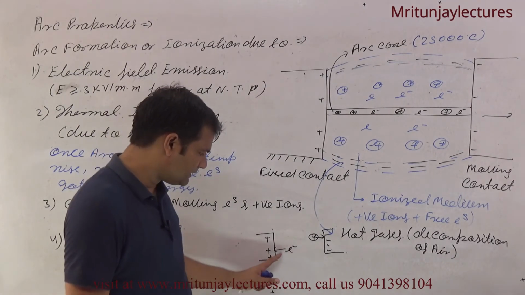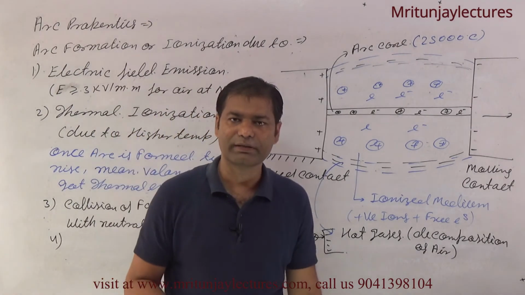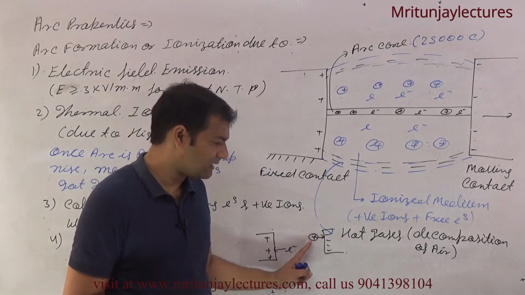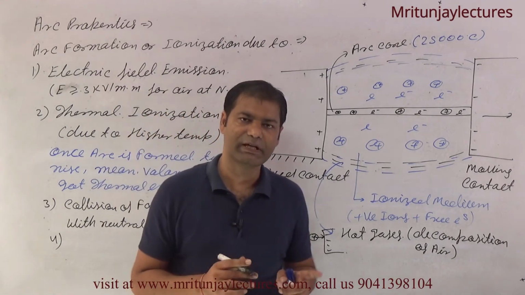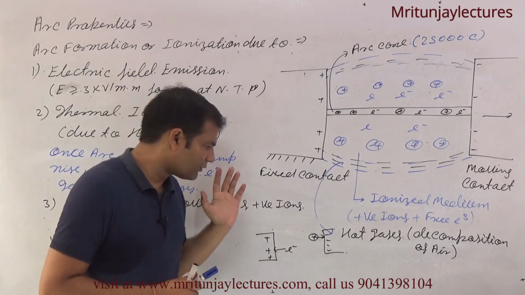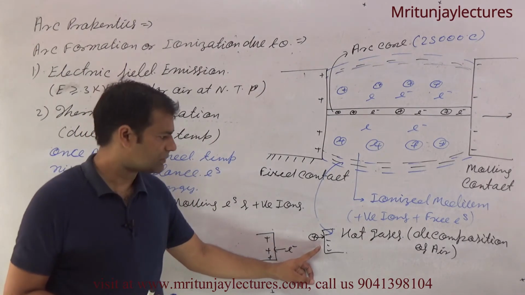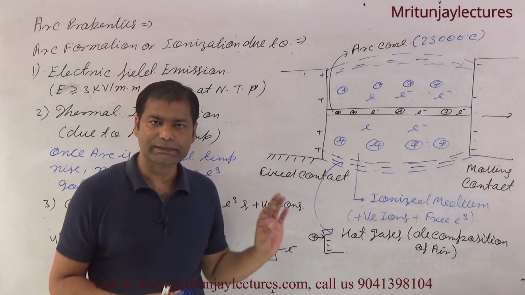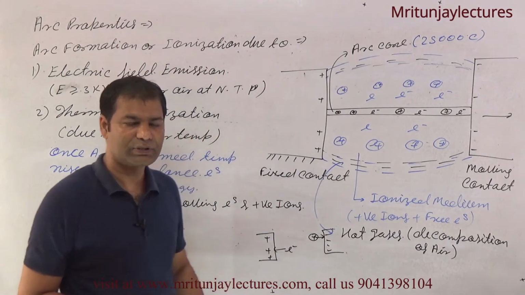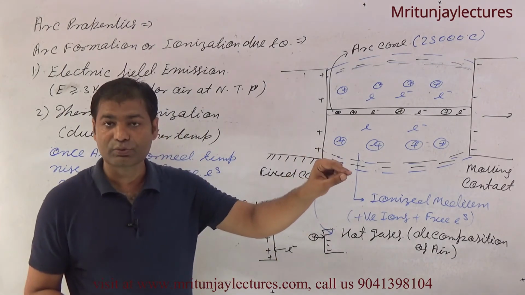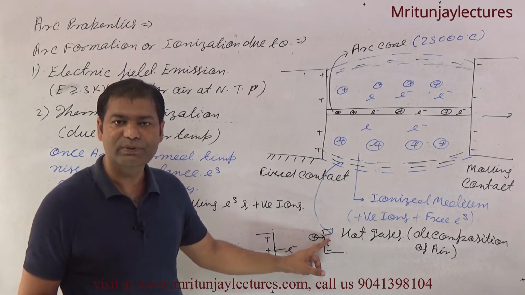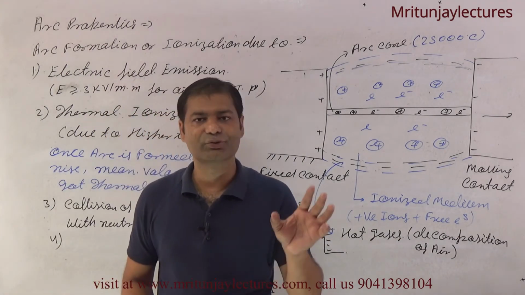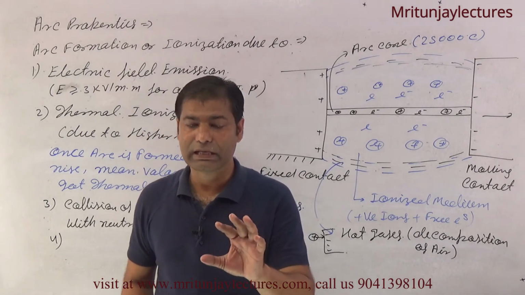They collide very fast. Free electrons and positive ions very fast collide with this plate, or you can say the contact surface. Then energy is released, or you can say this energy is transferred to the neutral atom of the contact surface, and the neutral atom also is converted into positive ion and free electron.